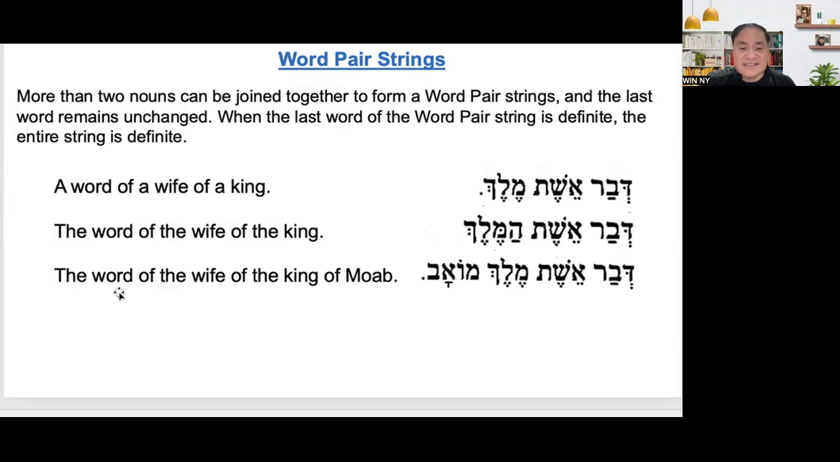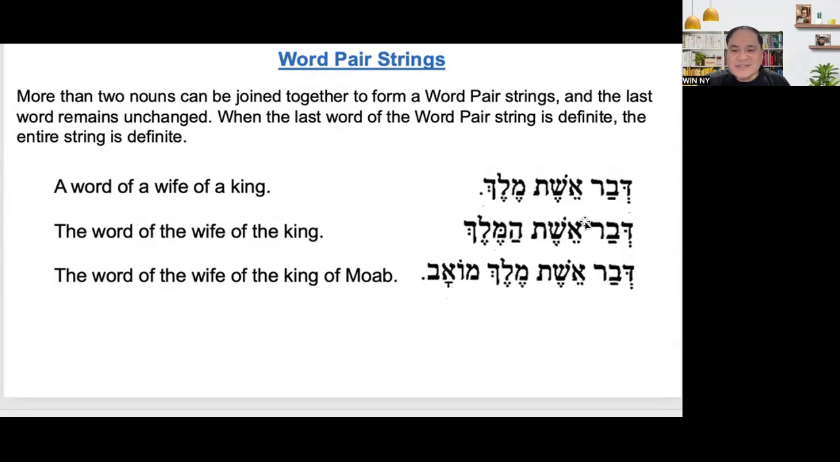Now let's next look at the last word. The word of the wife of the king of Moab. Okay, so how many? One, two, three, four. Moab is definite. It means this is a definite word pair string, even though you cannot find the ha, because we don't say ha Moab. Moab itself is a proper noun and definite. Okay, dibar eshet melek Moab.